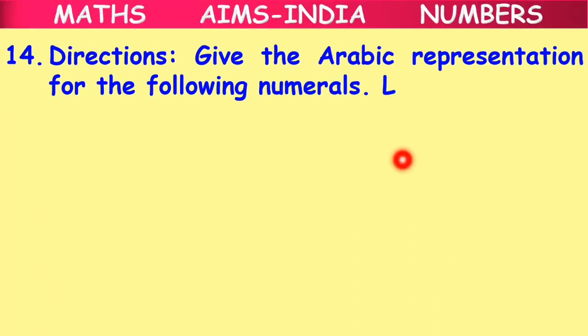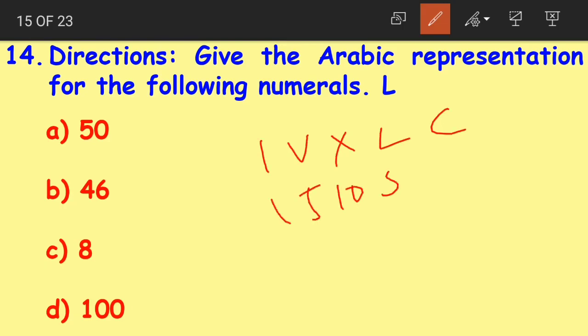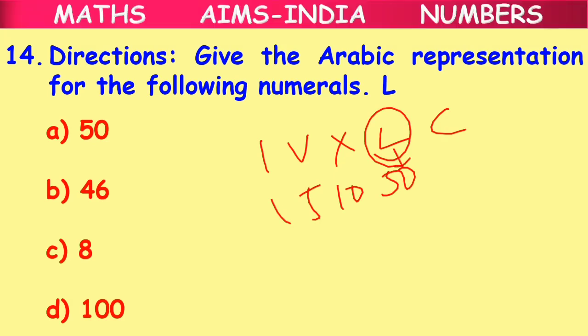Next question is question number 14. Give the Arabic representation for the following numerals. L. We are having the Roman numeral L, and we have to write its Indo-Arabic number. Option A 50, option B 46, option C 8, and option D 100. It is very easy, right, children? We know that the Roman numeral L has a value of 50.